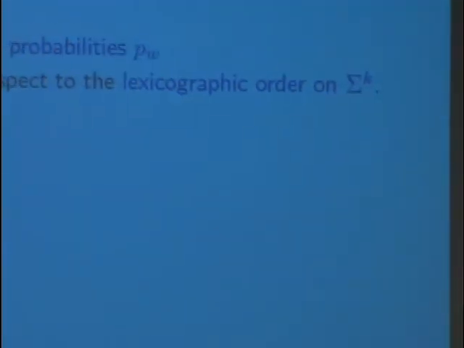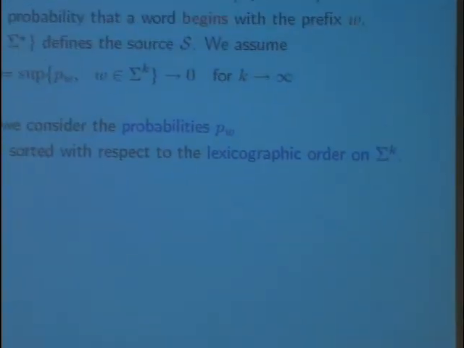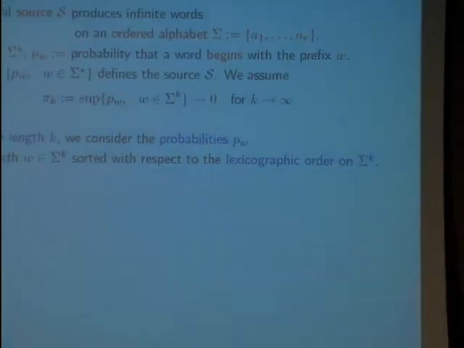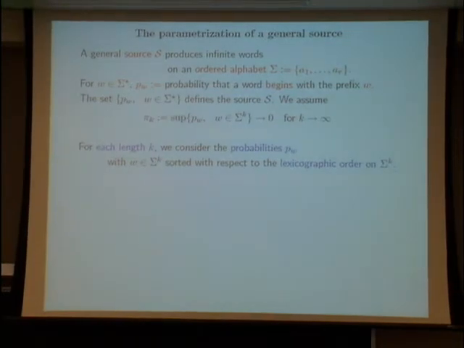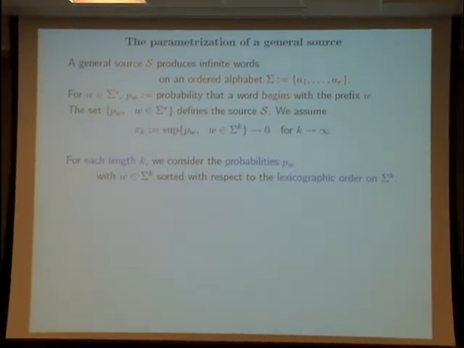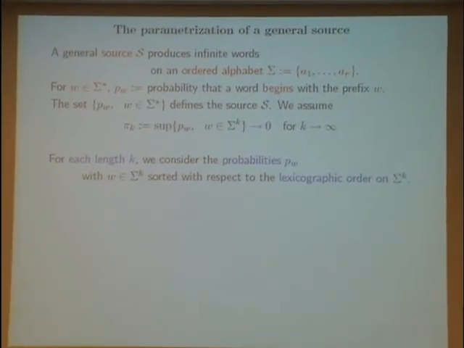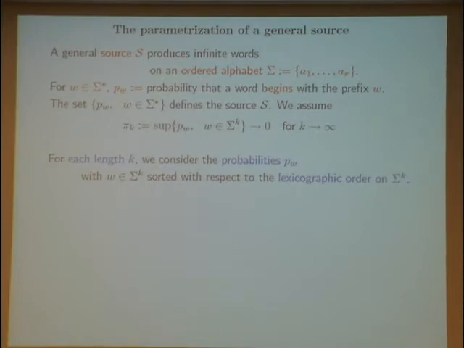A source is a mechanism in information theory which produces one symbol per unit of time, and the time is discrete, and at each tick of the time, you produce one symbol. And of course, when the time goes, you produce words.